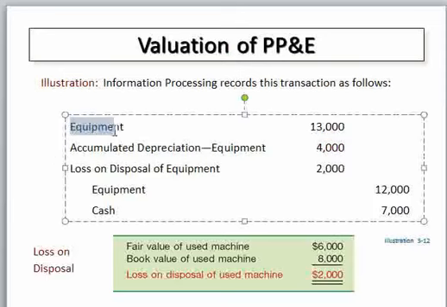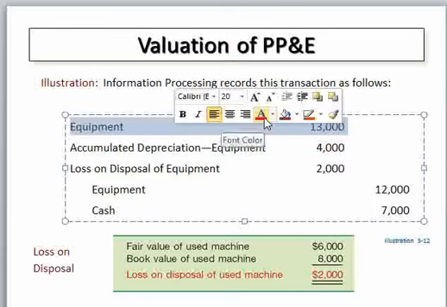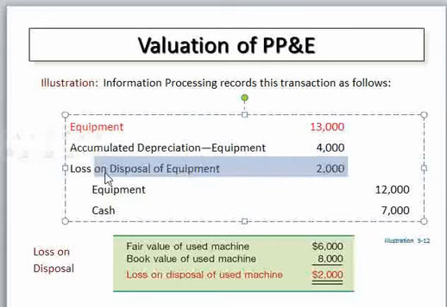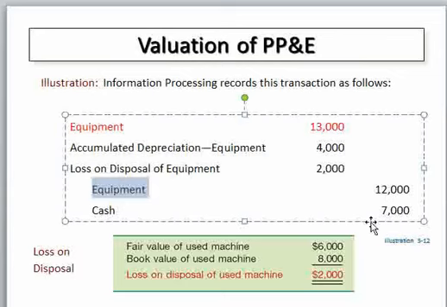Okay, so when you come to the journal entry, look, the equipment, or the cost of the new asset, is 13,000 birr, and it is debited. Which accounts are also debited? Accumulated depreciation of the old asset and the loss on exchange or loss on disposal. And what will be credited? The equipment, that means the historical cost of 12,000 initial cost, and the cash payment of 7,000.